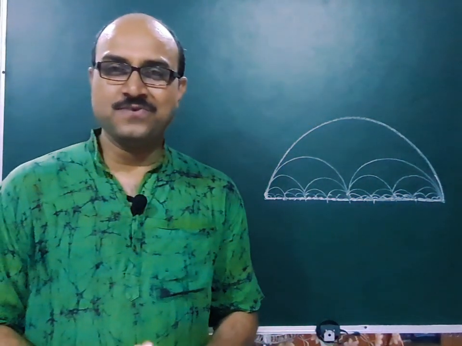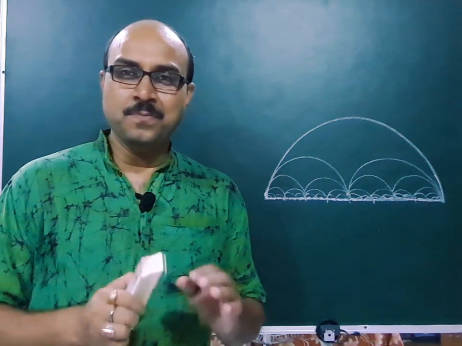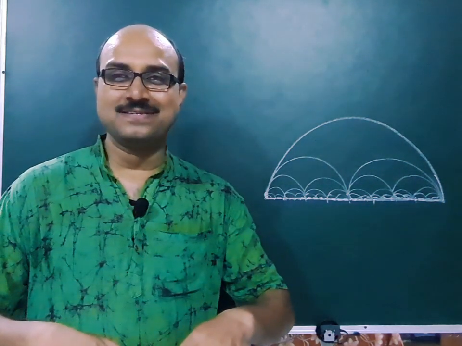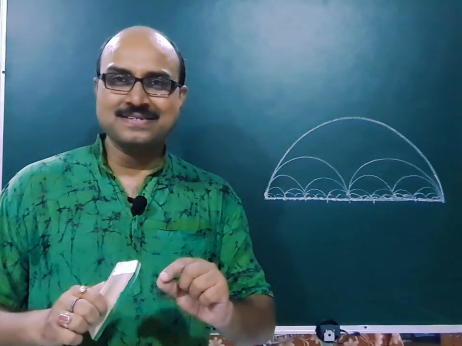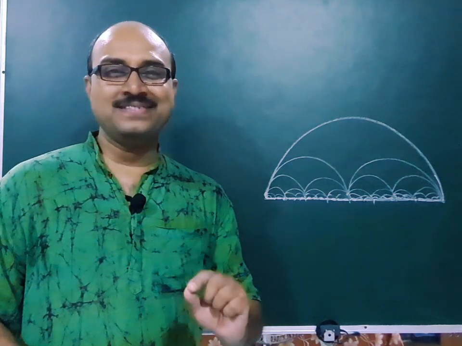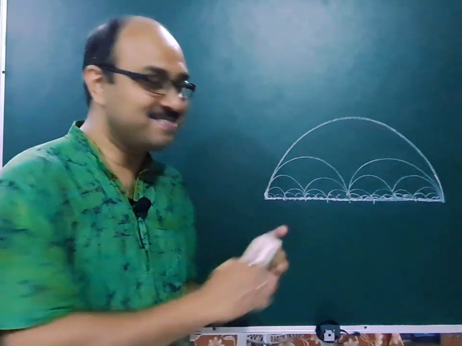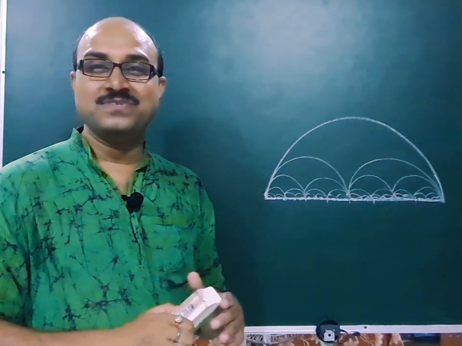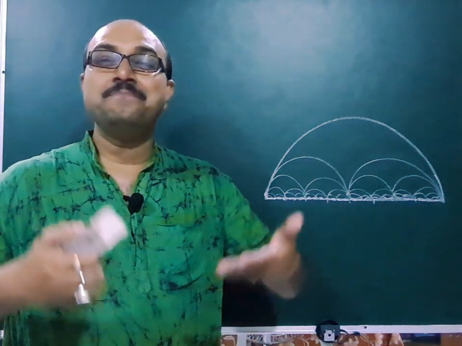Now let us observe what is happening. The more we increase the number of semicircles inside the bigger semicircle, the semicircles more or less tend to coincide with what? With this same straight line which was actually holding the bigger semicircle.